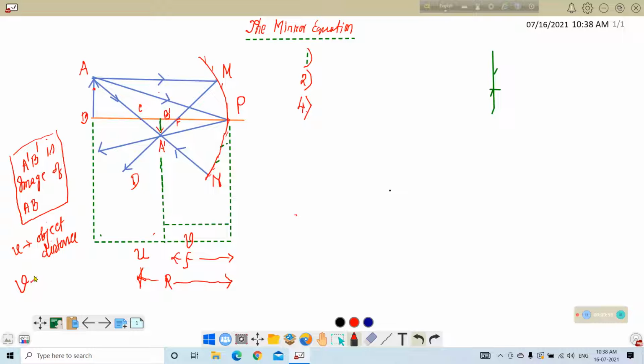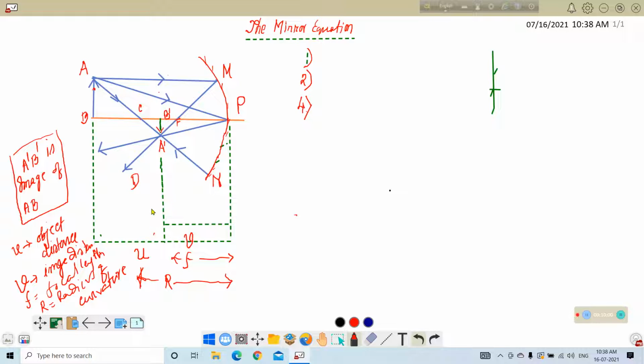V is equal to image distance. F is equal to focal length. And R is equal to radius of curvature. Okay.